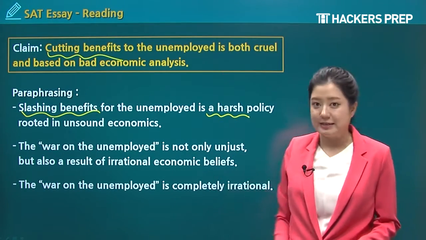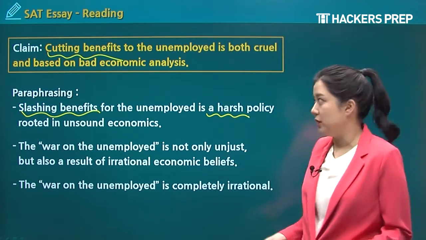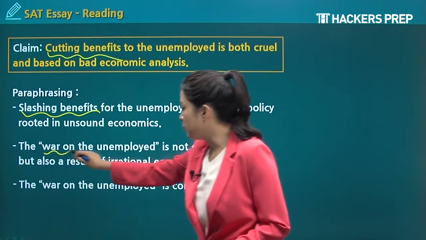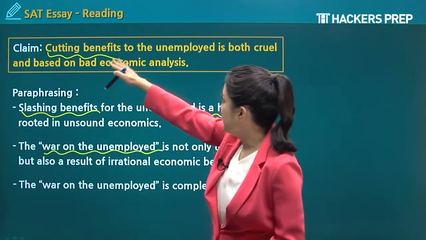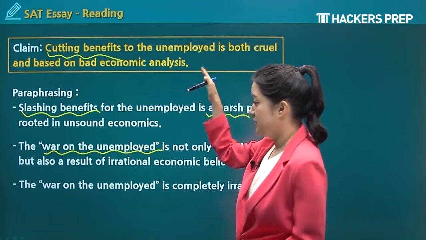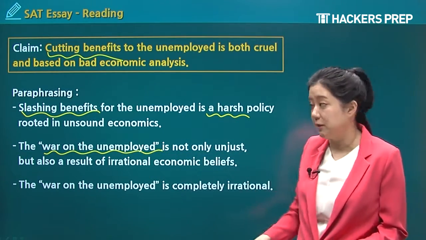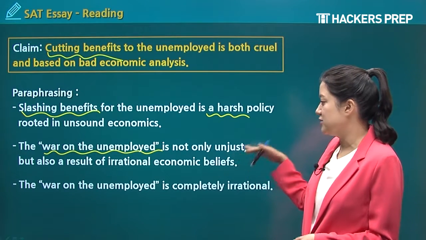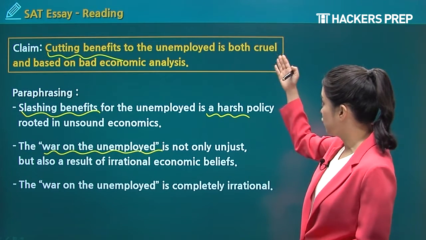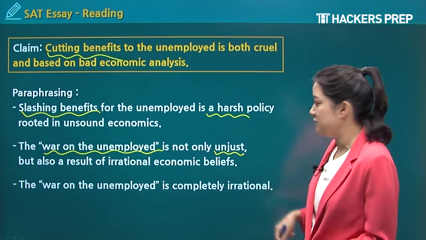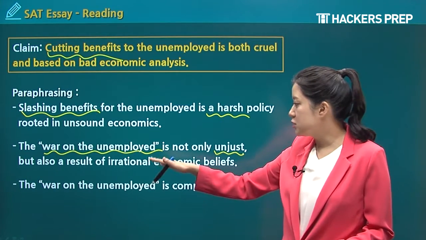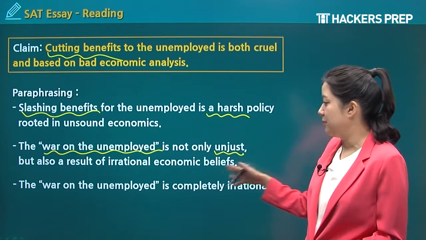Okay, let's look at our next sentence. The war on the unemployed. The war on the unemployed is talking about cutting benefits to the unemployed. So we paraphrase that. That was actually even in the title, the war on the unemployed, is not only unjust. So instead of using words like cruel, I used words like unjust, but also a result of irrational economic beliefs.